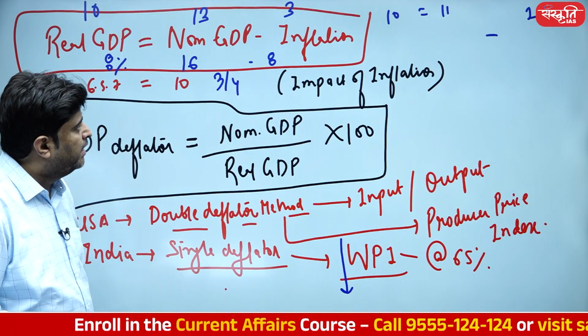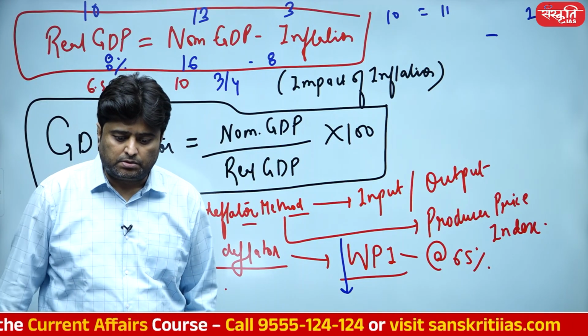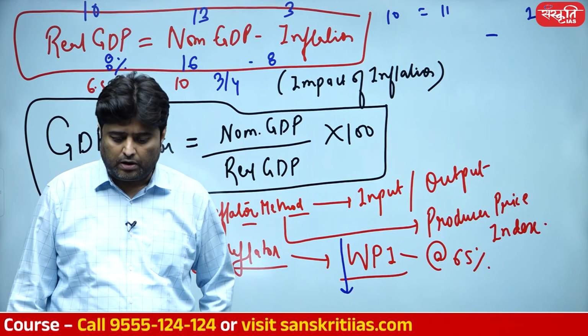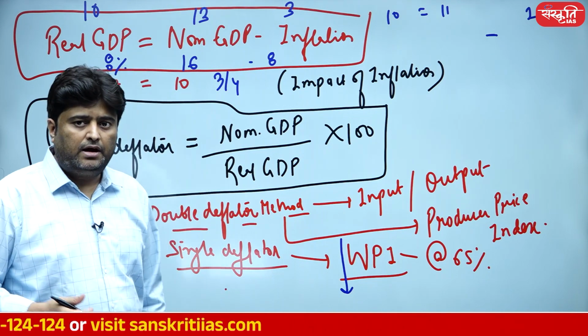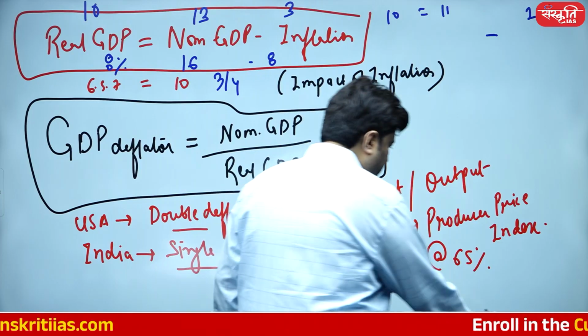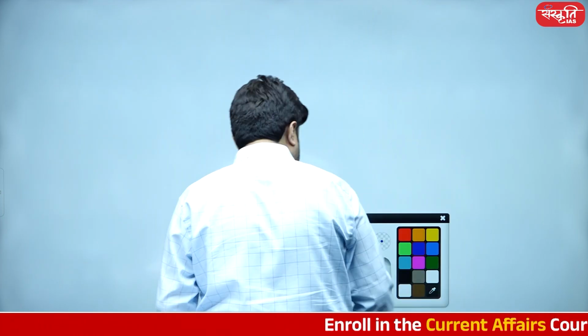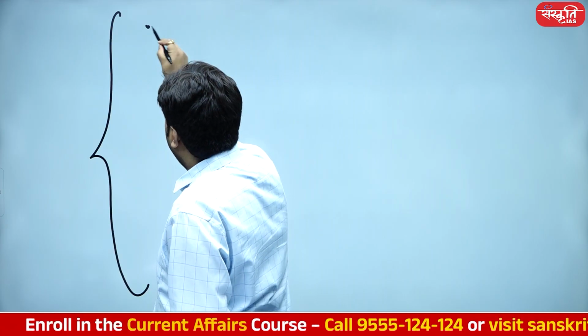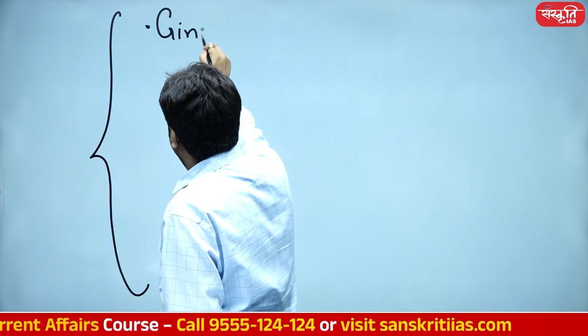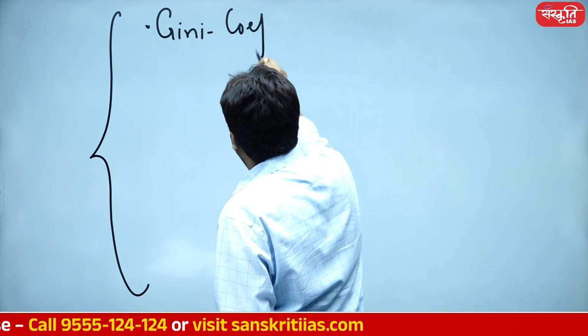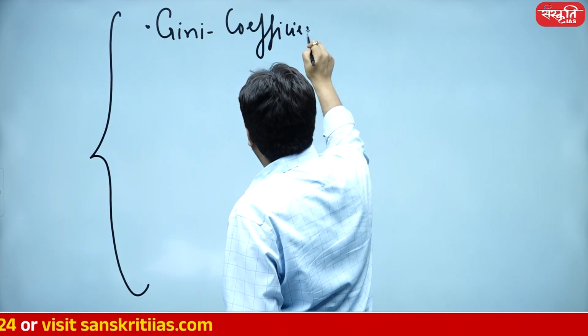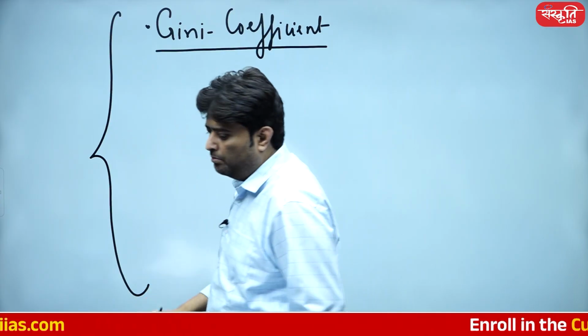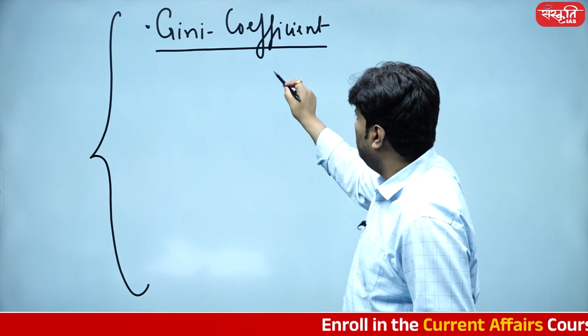Now let's look into the other issues, student, which are going to be equally important for our overall preparation. Some other analysis, then I'll show you some important newspaper links. Our GDP growth is suggesting one thing, which I have to accept very precisely: the Gini coefficient is showing an improvement. The Gini coefficient is all about inequality.